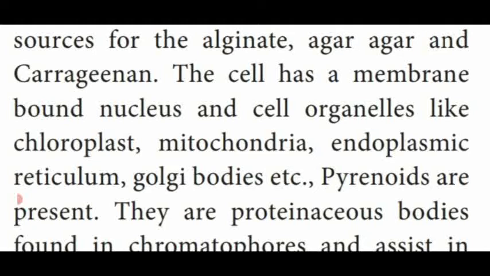Each cell has a membrane-bounded nucleus, that is said to be eukaryotes. In the first line itself they have given that algae are eukaryotic type of cell. Eukaryote means they are having a proper nucleus with a double-walled membrane, and cell organelles are also present such as chloroplast, mitochondria, endoplasmic reticulum and Golgi bodies.